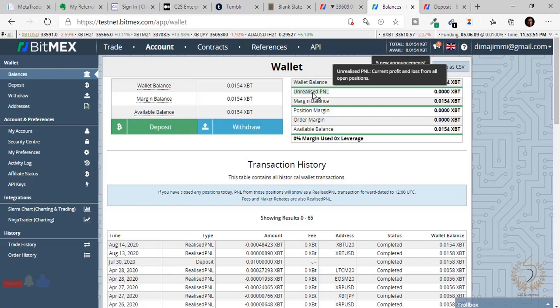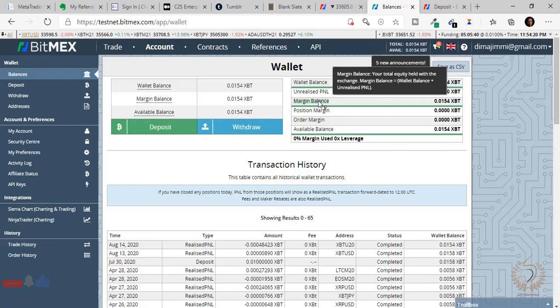And now your wallet balance is what you have in your wallet at that moment, excluding open trades. So what this means is that your wallet balance plus your unrealized P&L is your margin balance. Your margin balance, you can see, is the total equity held with the exchange. That's wallet balance plus unrealized P&L. That means, let's say you have 1 Bitcoin in your wallet and you have a trade running and you're making 1 Bitcoin from that trade.